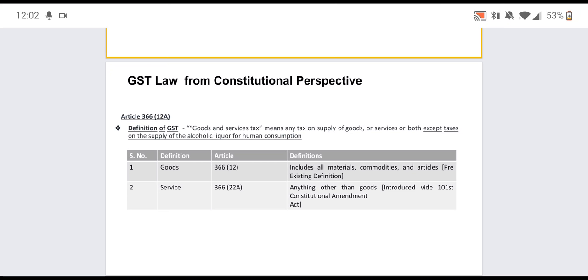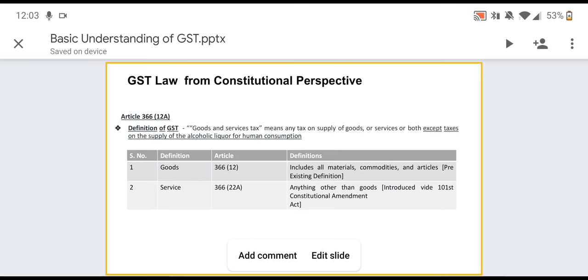That means GST is applicable on each and every supply of goods and service, but it is not applicable on the supply of alcoholic liquor for human consumption.